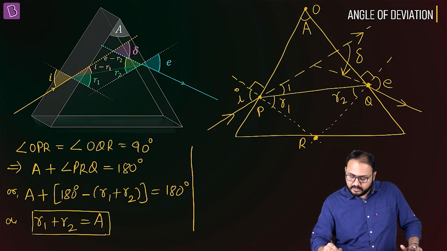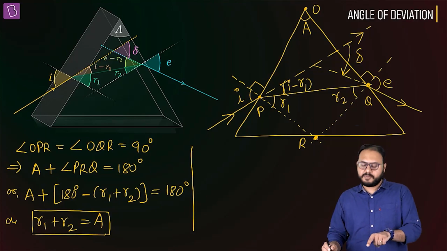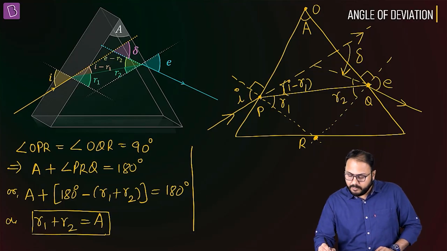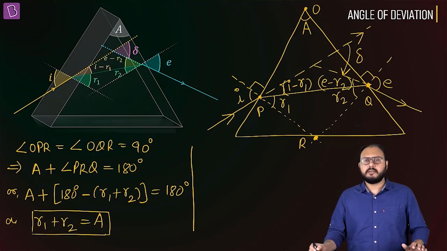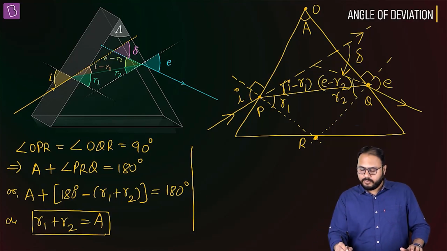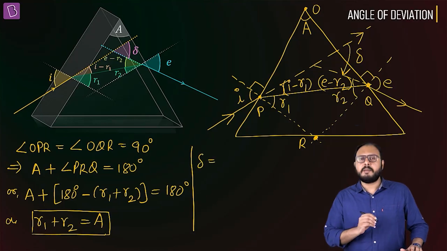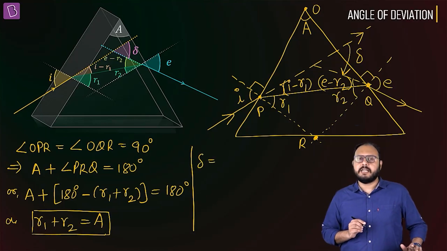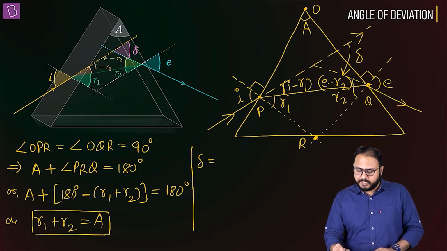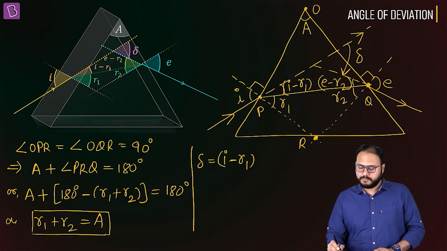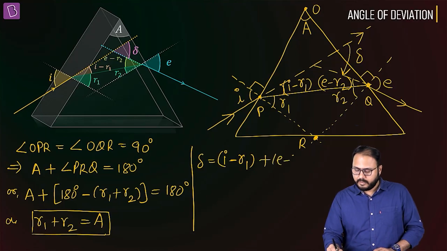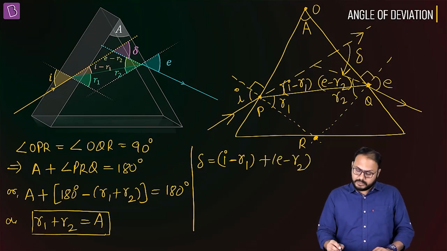Now, how much is this angle? Well, this is I minus R1. Tally in the principal diagram. How much is this angle? E minus R2. Correct. An exterior angle, by producing a side, is the sum of the opposite interior angles. So the deviation is I minus R1 plus E minus R2.